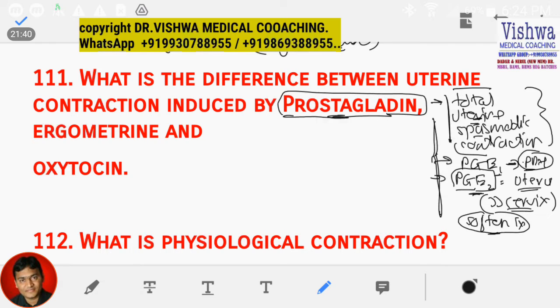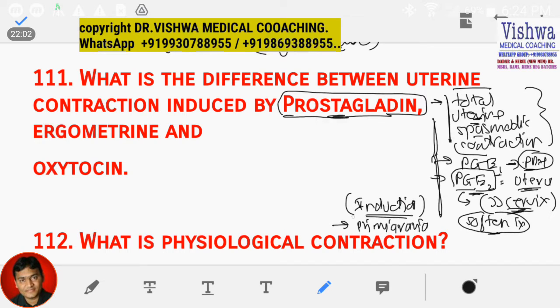PGE2 is given because PGE2's action is on the cervix. It softens the cervix, and when it softens the cervix, it is used for induction of labor, as you all know. Because in induction we require the cervix to become soft, especially in case of primigravidas.